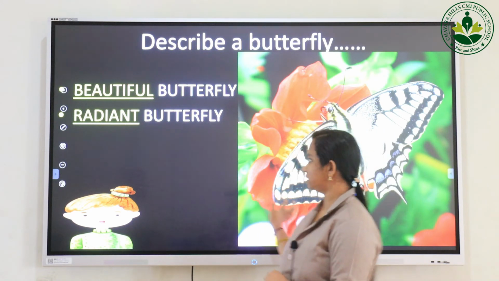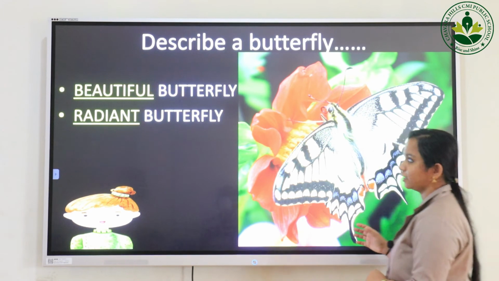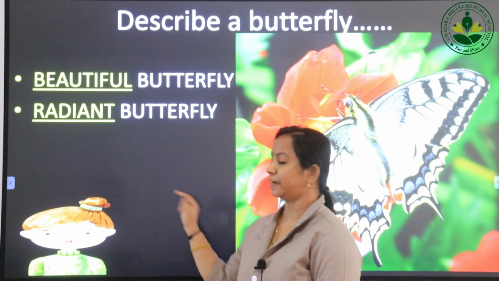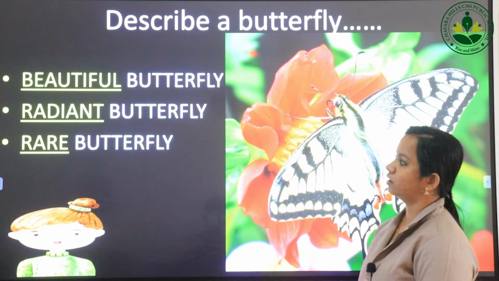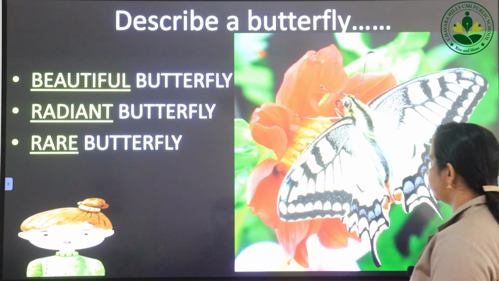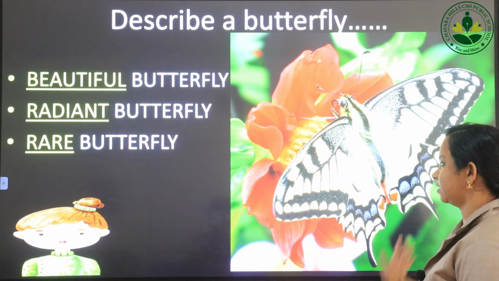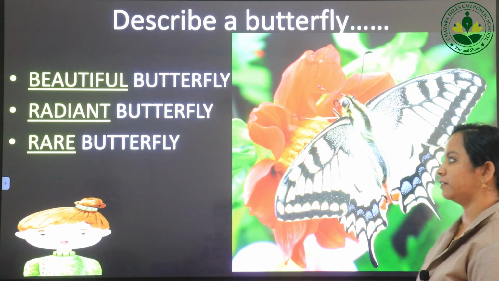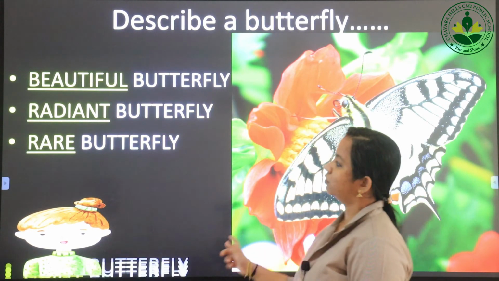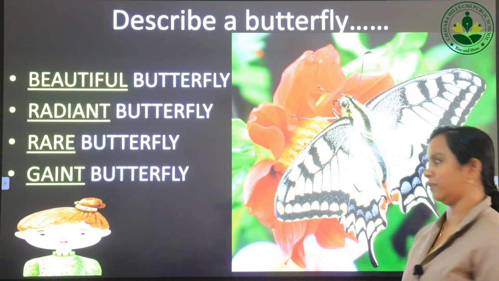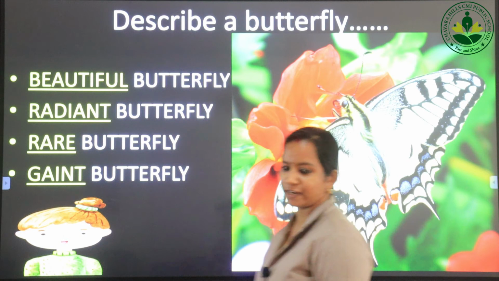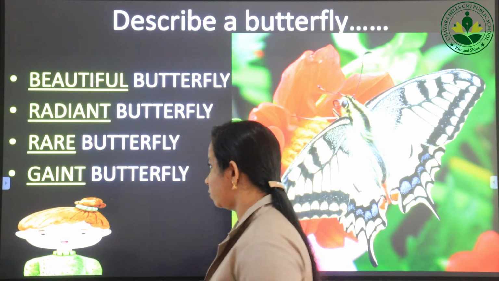Isn't it radiant? That means it's shining, right? Now third one, rare butterfly. By looking at the structure of the butterfly, we can imagine that it's a rare butterfly, right? Now giant butterfly. Giant means big butterfly. So it's a big butterfly, right?